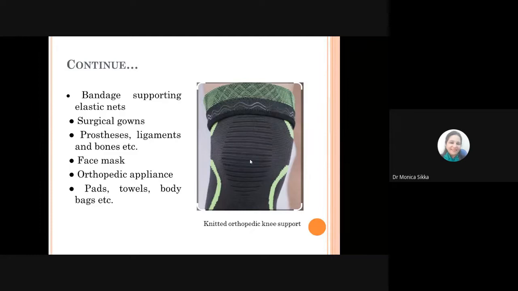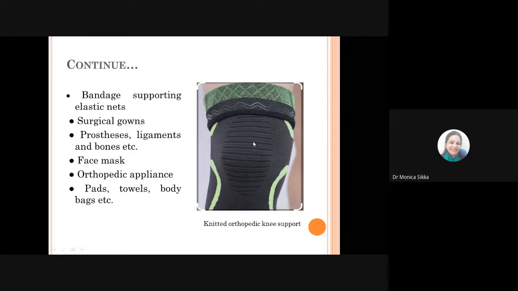Then you can also use them in surgical gowns. You can use them to produce ligaments or bones, etc. Artificial bones they're talking about. Then face masks also, orthopedic appliances, pad towels, body bags. And this is one picture which shows you an orthopedic knee support that has been produced in a tubular form using